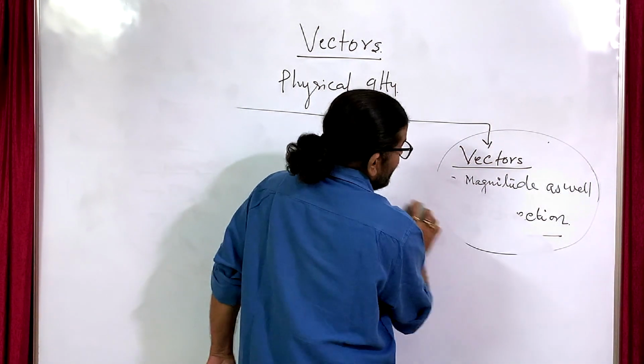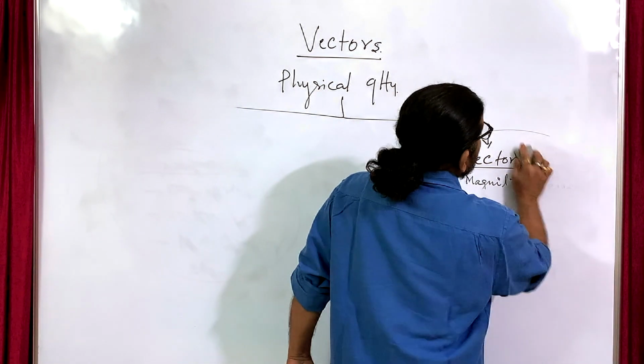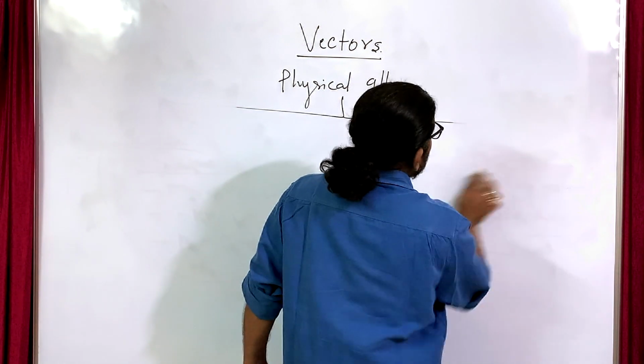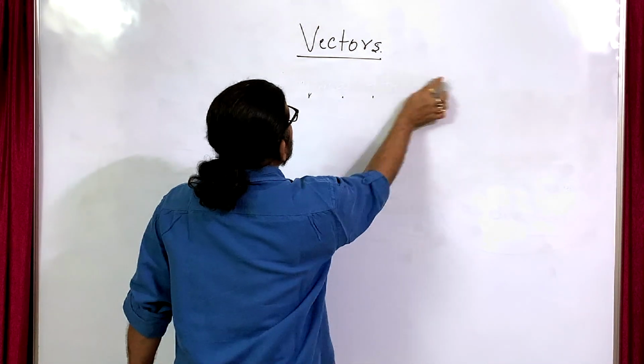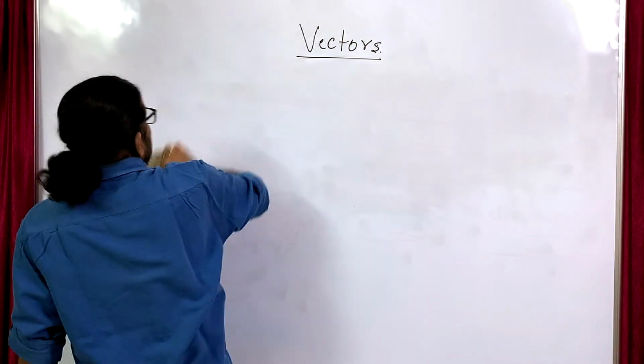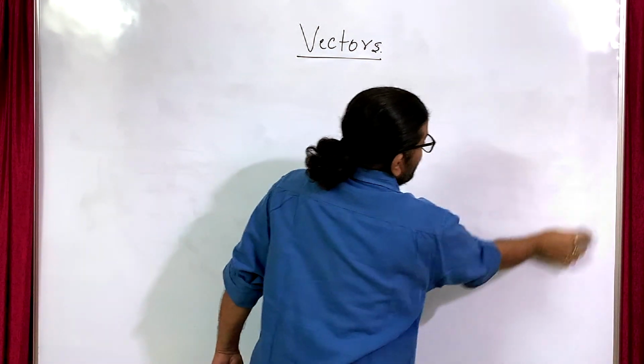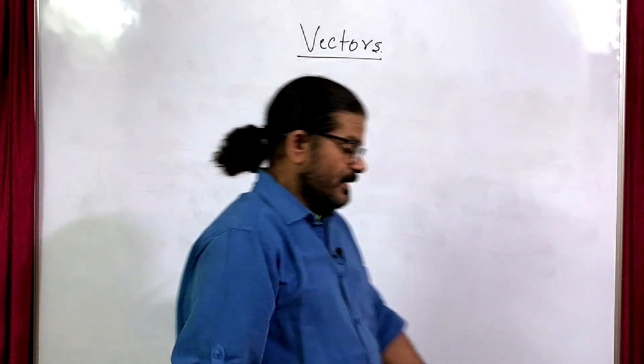If we know the properties of vectors, then we will be able to work with those vector physical quantities.